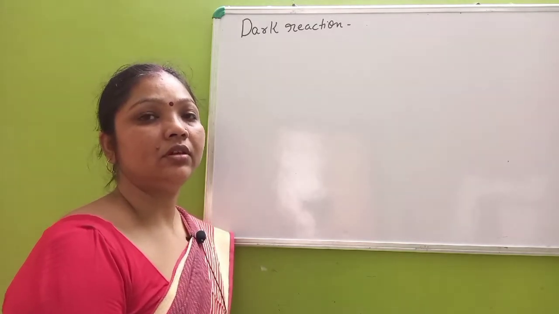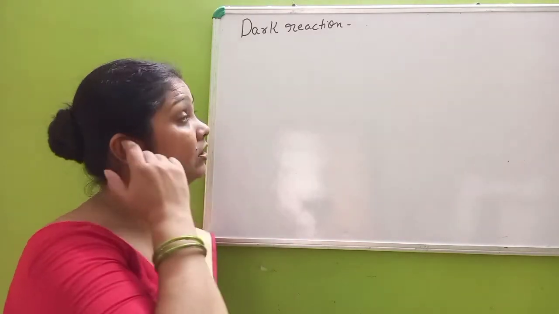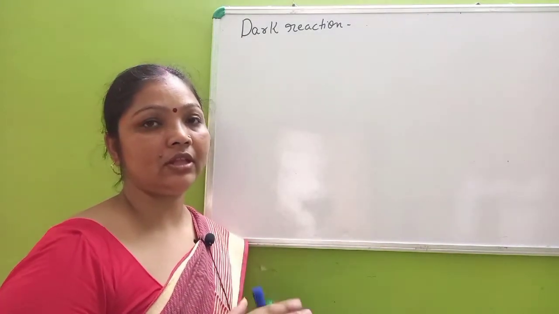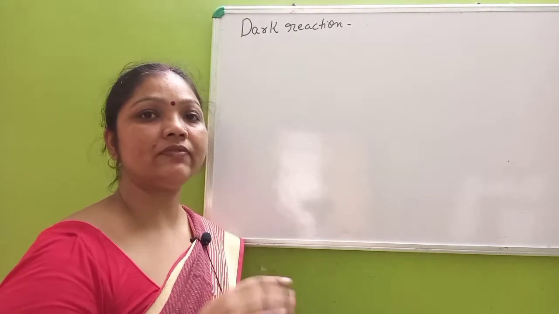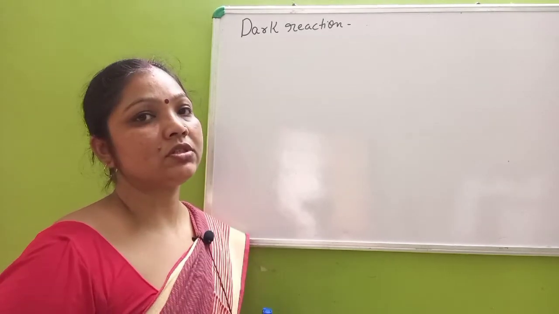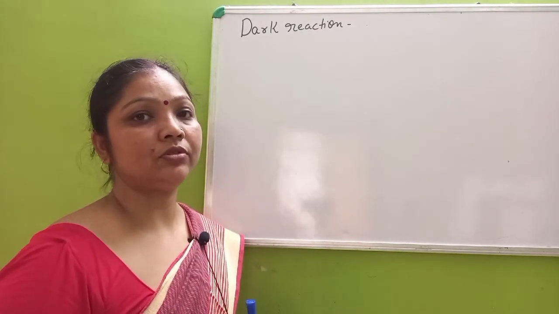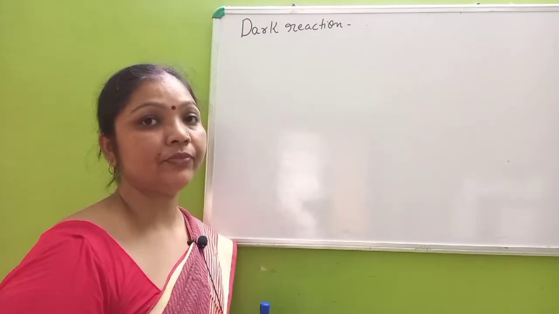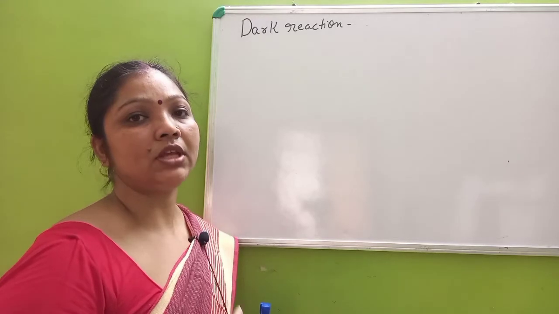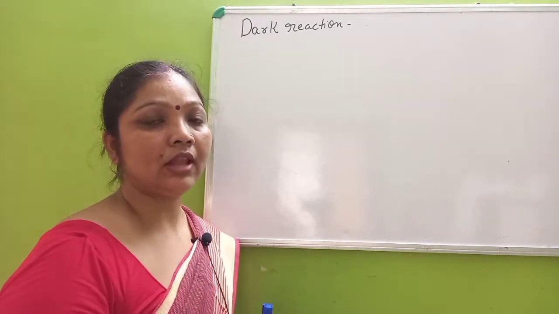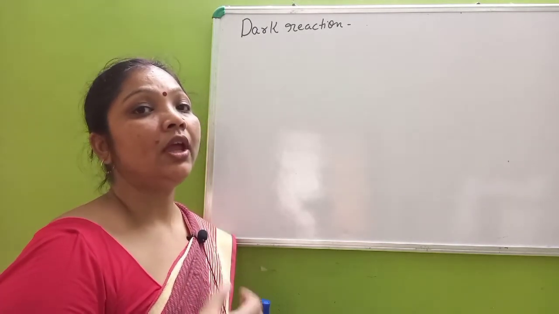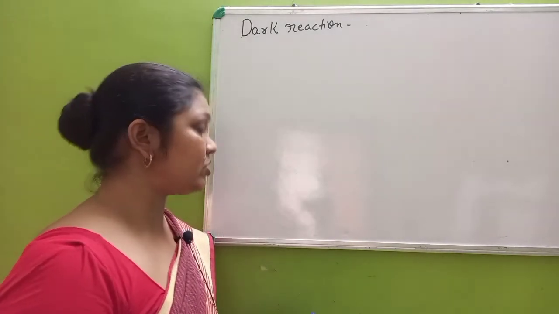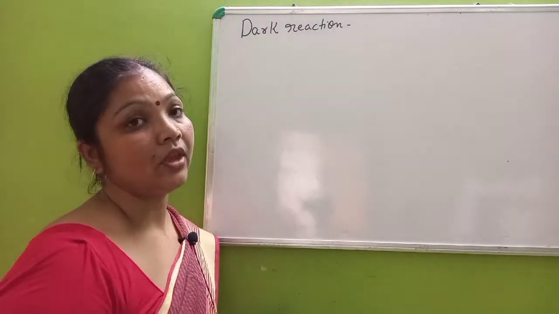Good morning, children. Now we have to study the dark reaction, as we have completed the light reaction, which is non-cyclic as well as cyclic, and we have also studied the chemiosmotic hypothesis, that is, how the formation of ATP occurs in that process. Now the product which is formed in the light reaction is used in the dark reaction. So how it is used and what the dark reaction is, that we have to study now.